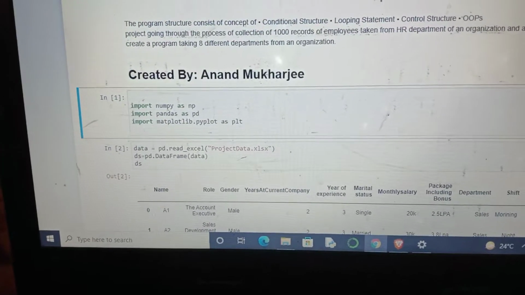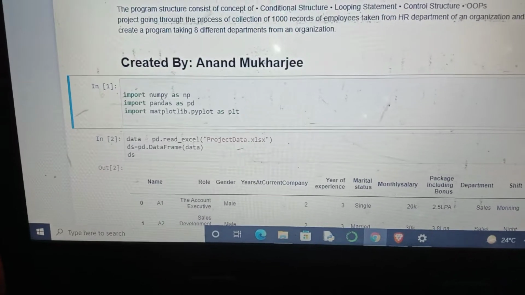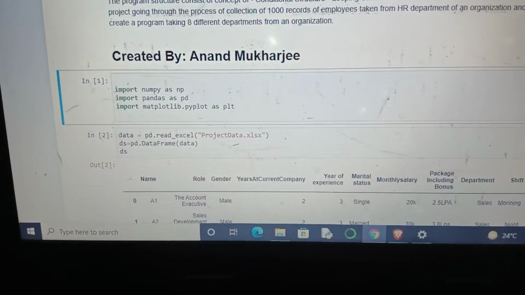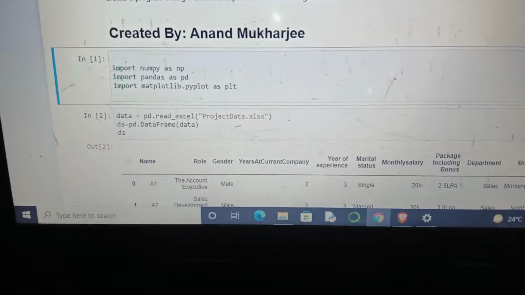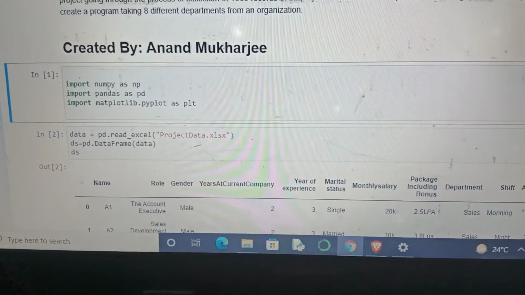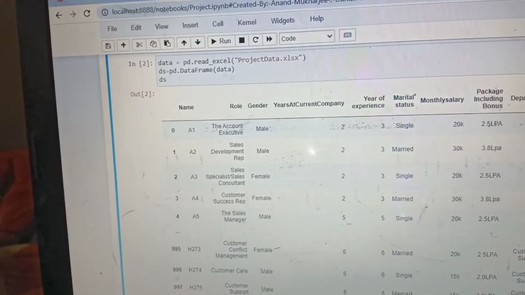Here we import some machine learning libraries, like NumPy for numerical Python and some mathematical computation, pandas to read our data, and matplotlib to plot some graphs with the help of data. Here is the data frame. Here we read the Excel file, and here is the data frame, with describe to show the structure. So here we go.